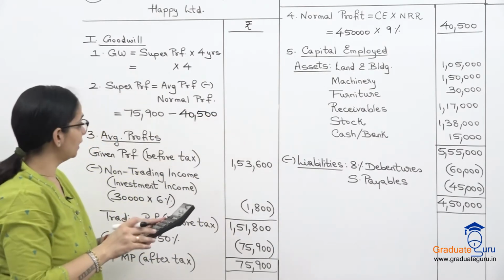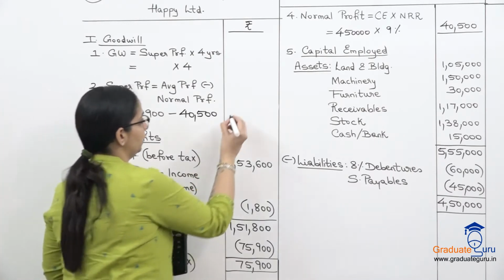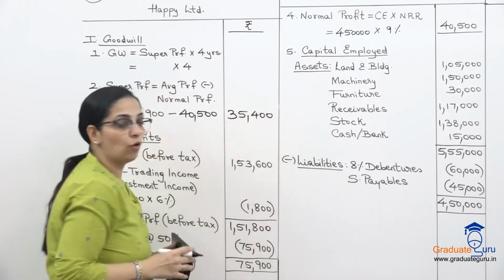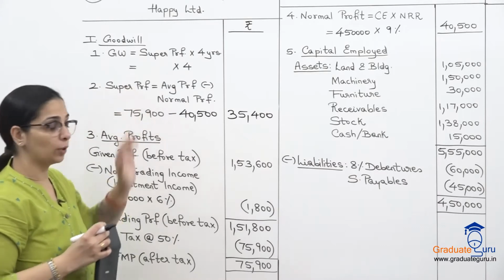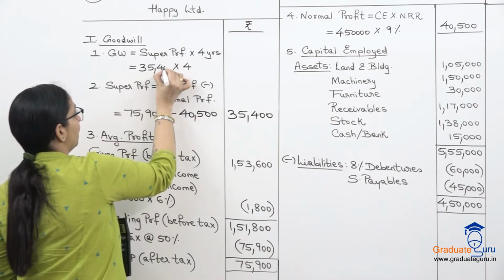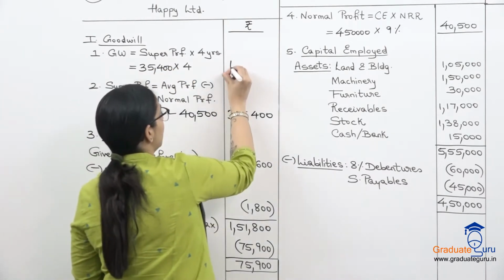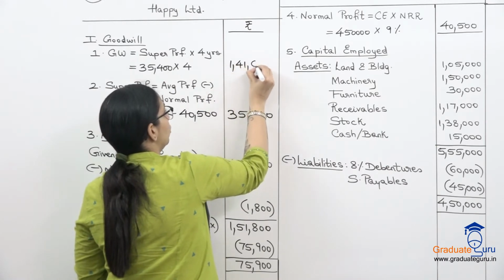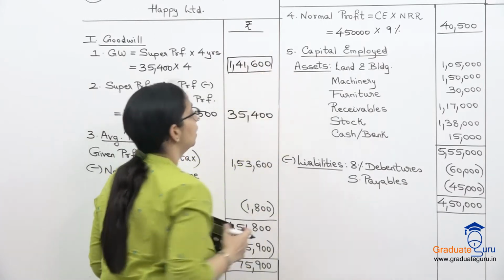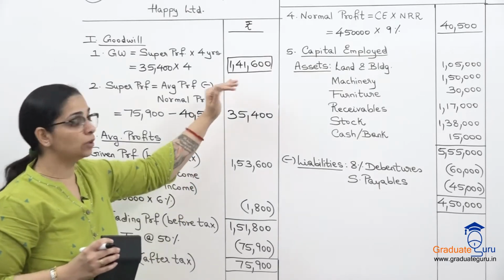So 75,900, which was our average profit, minus 40,500, we get 35,400 as our super profit. Let's take that over here and we multiply it by 4 and we get our goodwill 141,600. So this is our first step which we have completed, where we had to find goodwill.